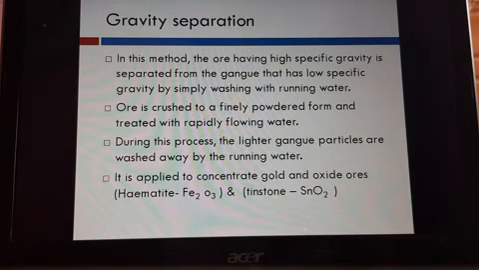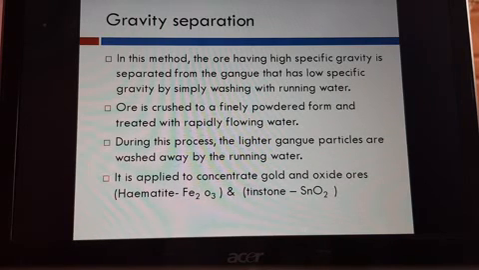Normally this gravity separation can be applied only to concentrate gold. Gold can be concentrated using this method, and also oxide ores like hematite, that is iron ore, and tinstone, like SnO2 we call it, and hematite we call Fe2O3. These types of ores can be concentrated through this method, that is gravity separation.